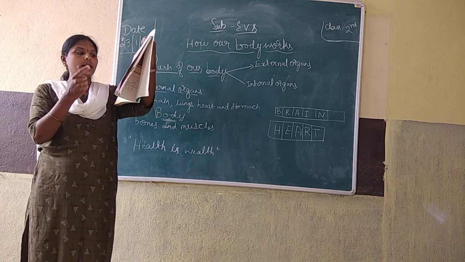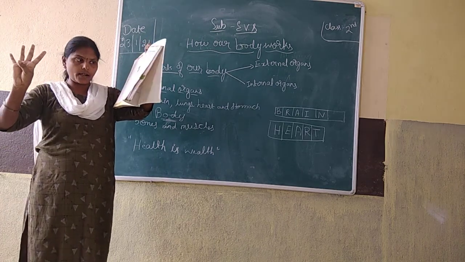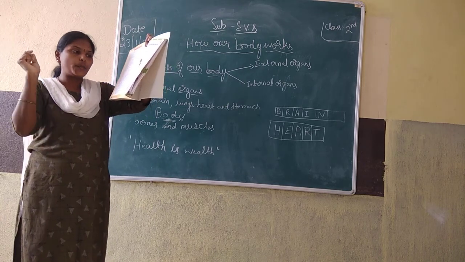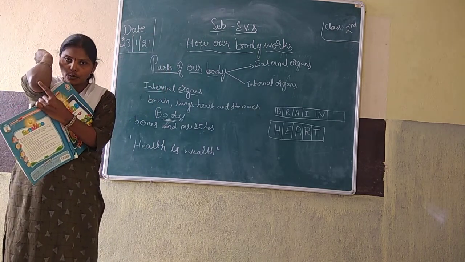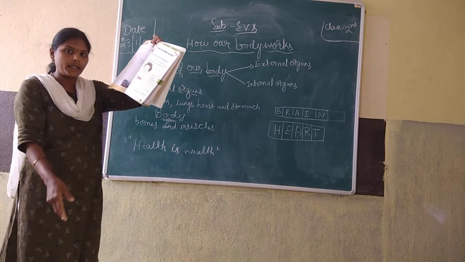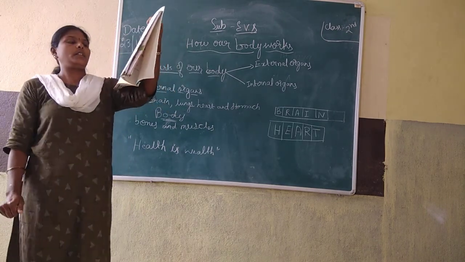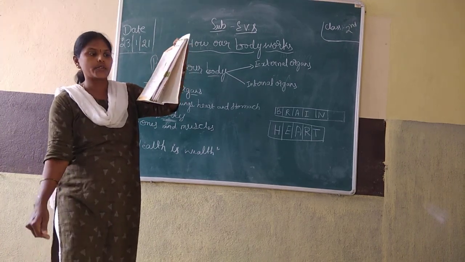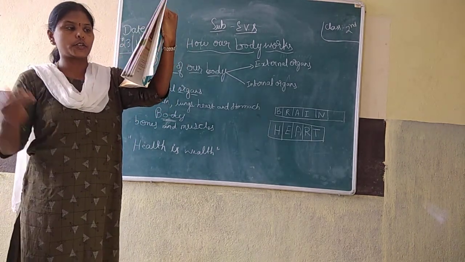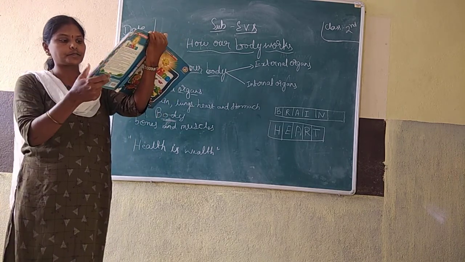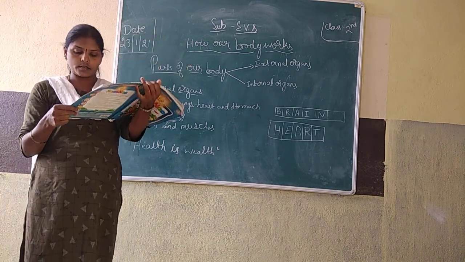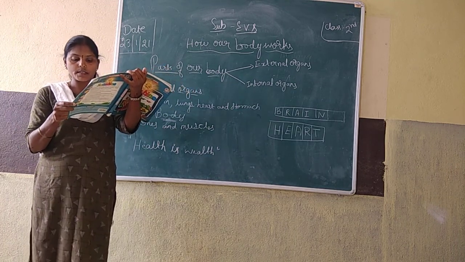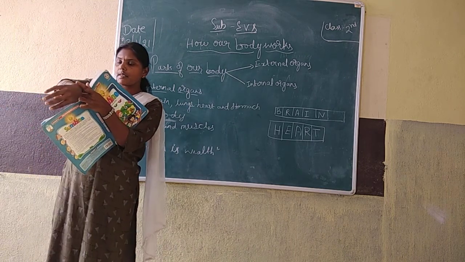Once again I am telling: fingers, arm, elbow, knee, toes, stomach, chest, shoulders, hand, arms.